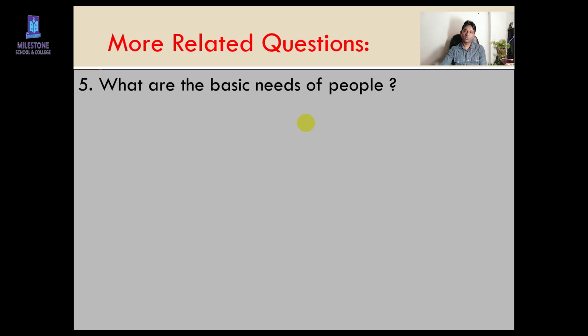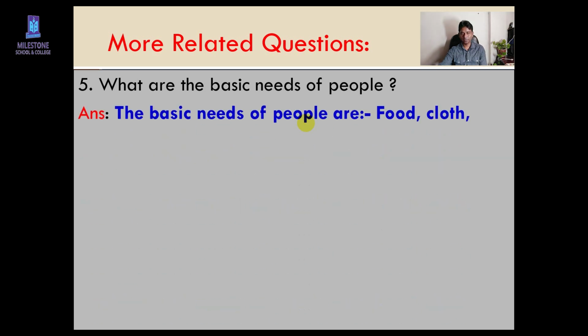We can live without shelter, but we can't live without food. So food is the first priority. Okay, food, clothes, shelter, education, and healthcare, etc. are our basic needs, isn't it?